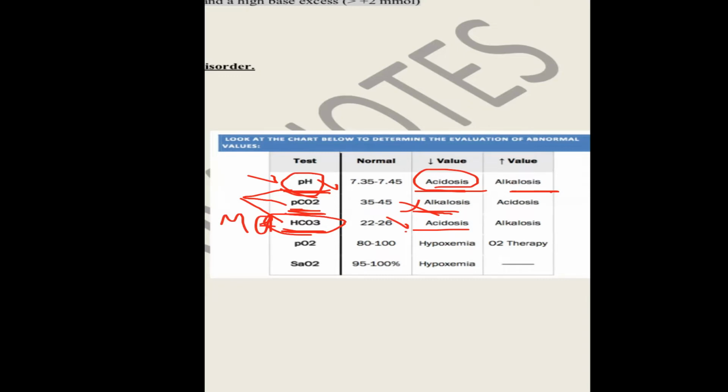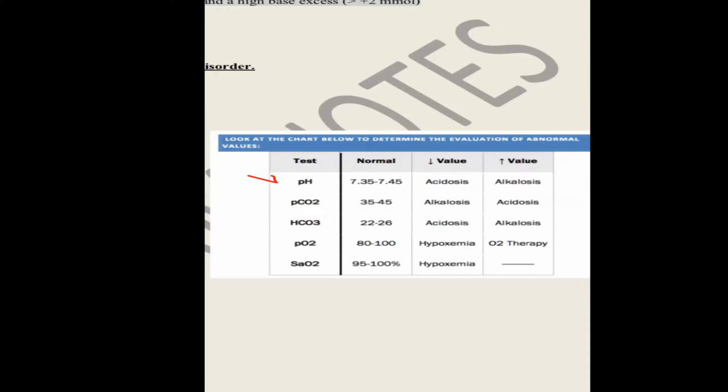Again, by another example, I have pH here with alkalosis, more than 7.45.